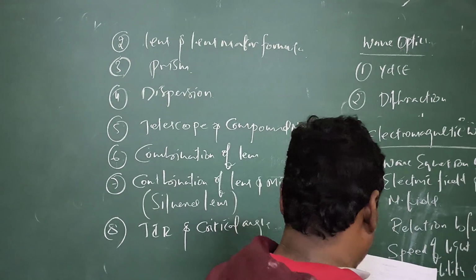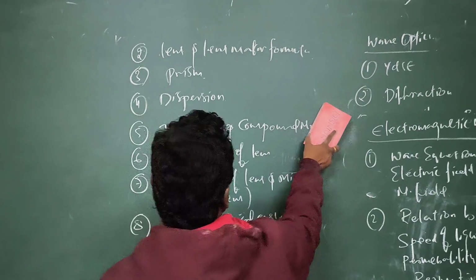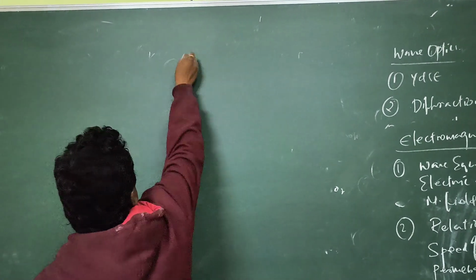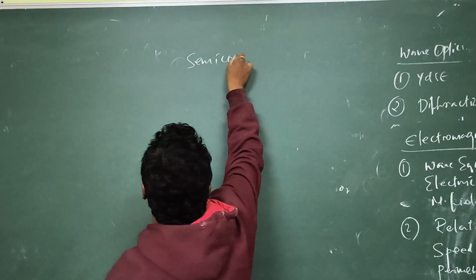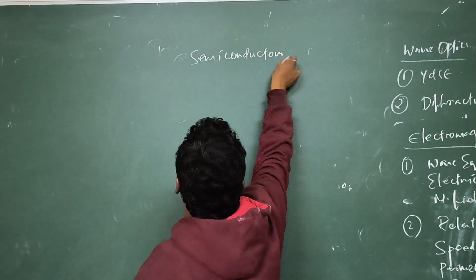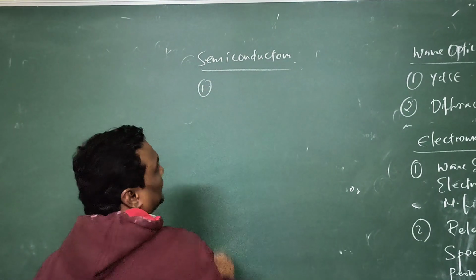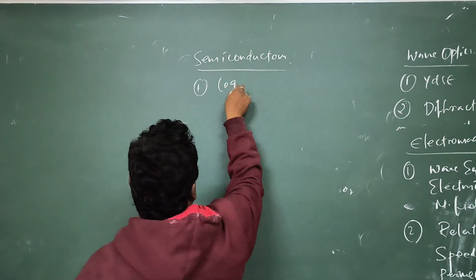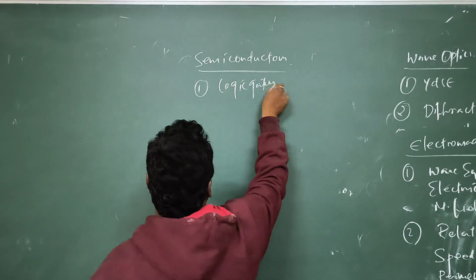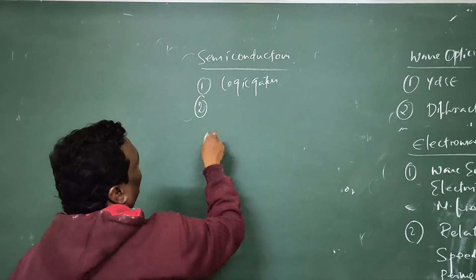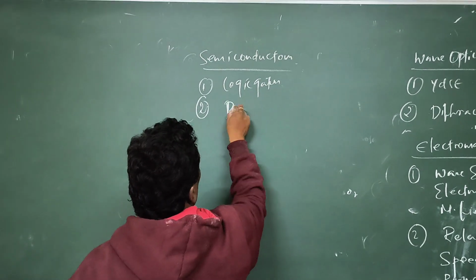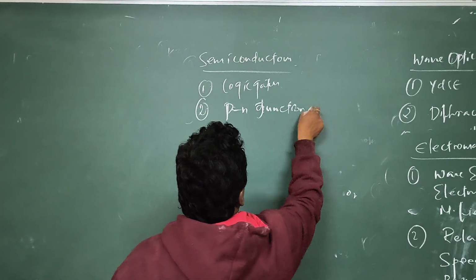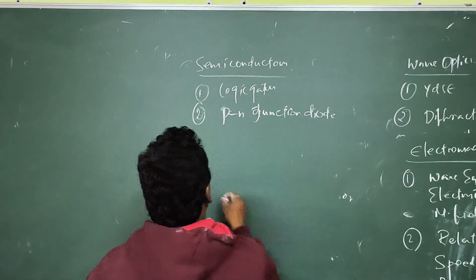And next one is semiconductors. In the semiconductors, it is a very easy chapter, and you can also concentrate on some theory questions. Go through NCERT for electromagnetic waves and semiconductors. First, give first importance to logic gates. Second, give importance to the PN junction diode.